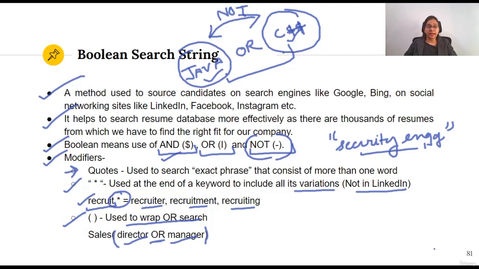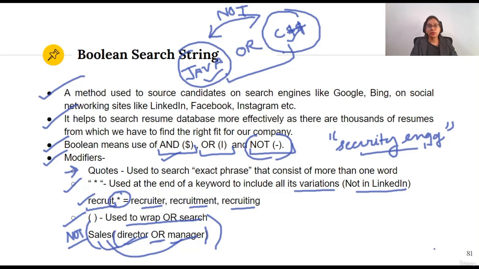Also, we use operators to combine or to exclude keywords. So these operators we use either to combine the keywords or to separate them. Suppose here we want the person should not be a sales director or manager. What can we write here? We can write NOT sales director OR manager. So he should not be a sales director or a sales manager. This is to exclude a particular kind of people from the overall group of talent.